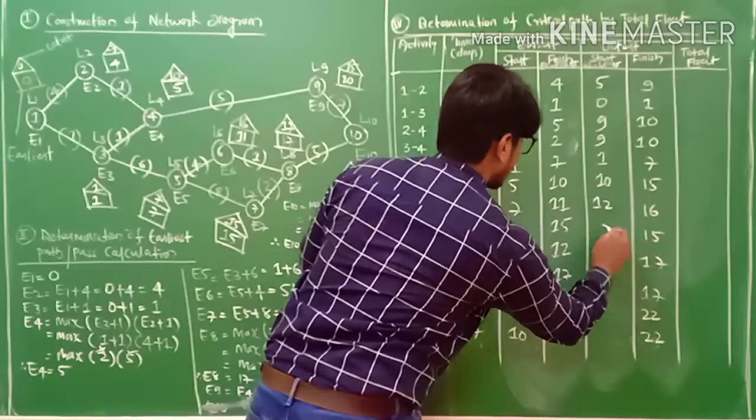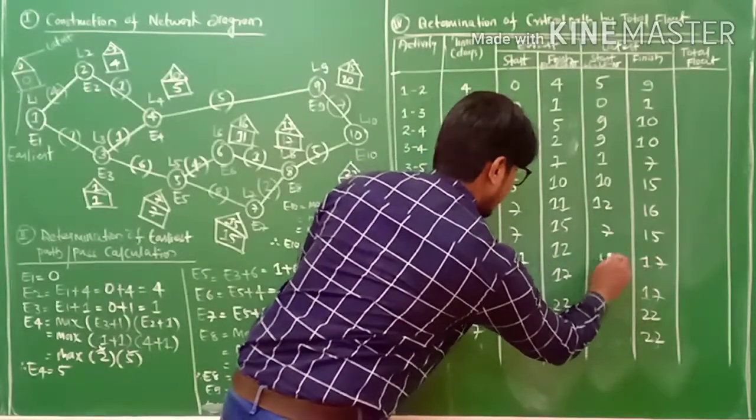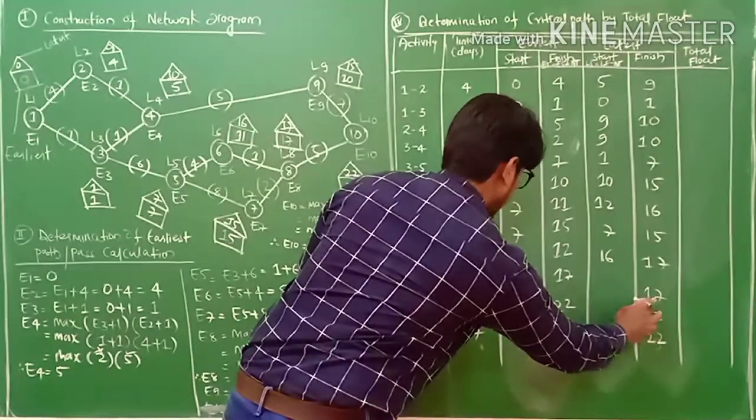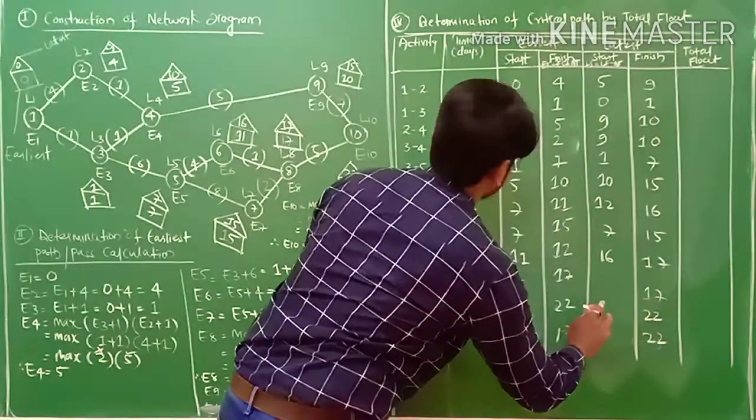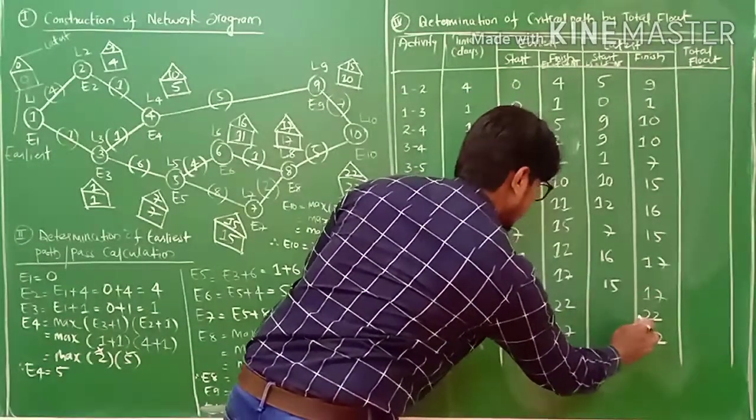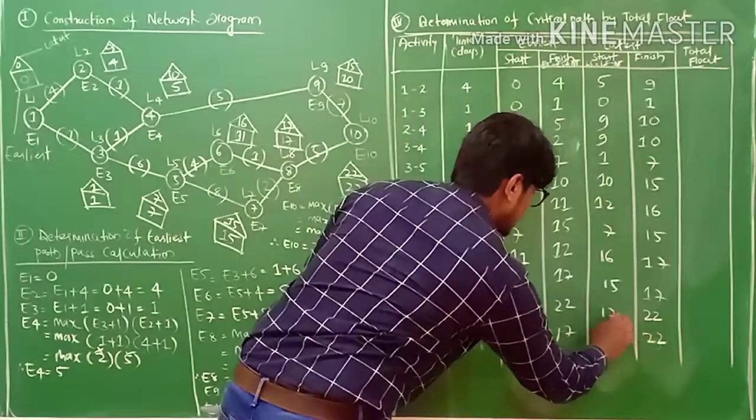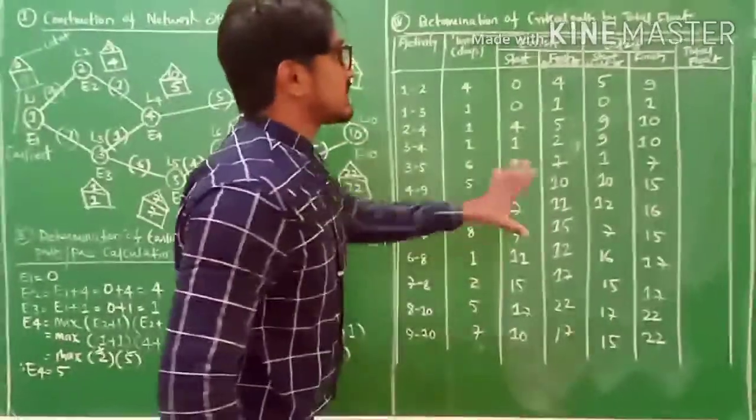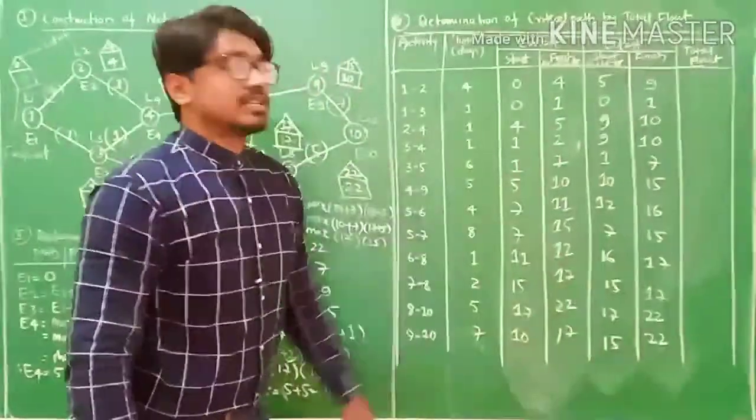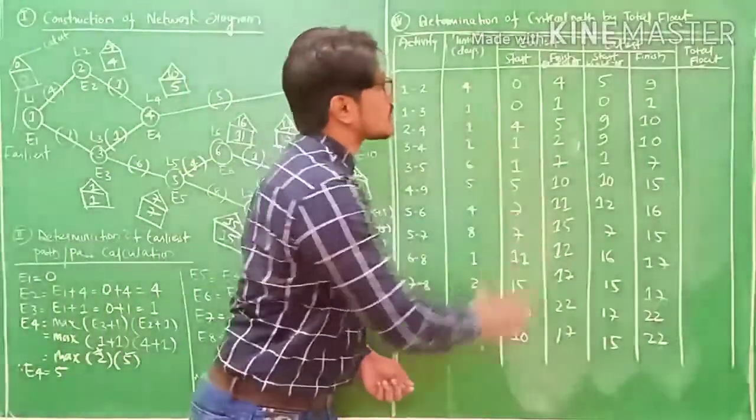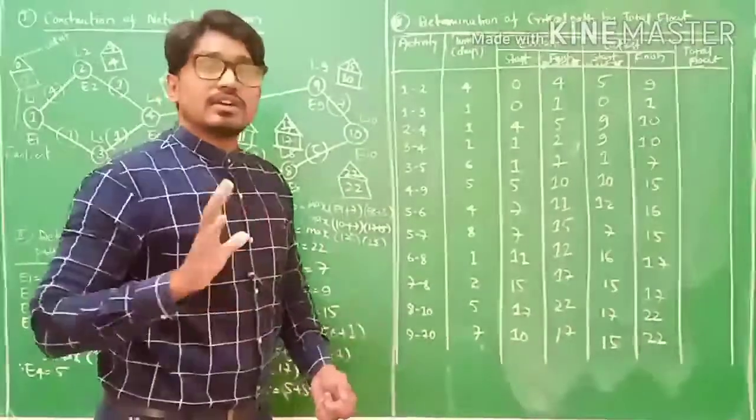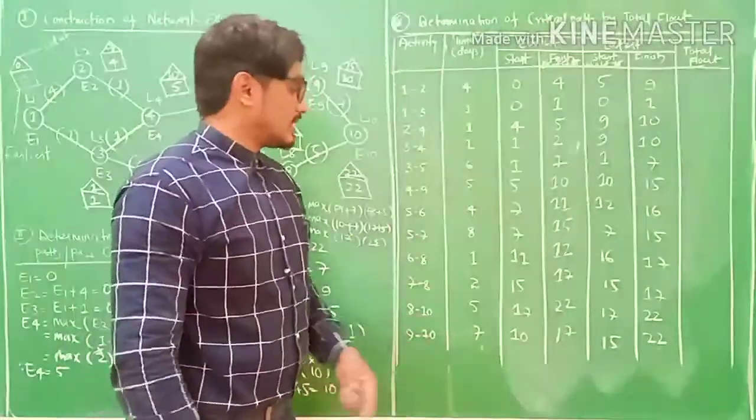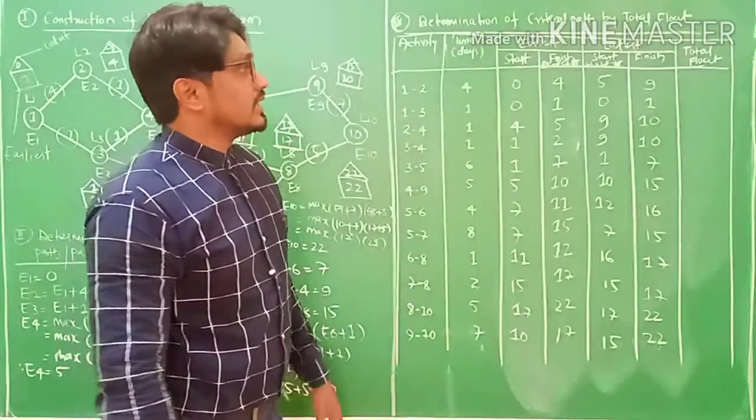15 minus 8 equals 7. 17 minus 1 equals 16. 17 minus 2 equals 15. 22 minus 5 equals 17. 22 minus 7 equals 15. So this is how you need to find out latest start, my friends. Latest start equals latest finish minus normal time. So this is the normal time. Likewise, you find out the value.